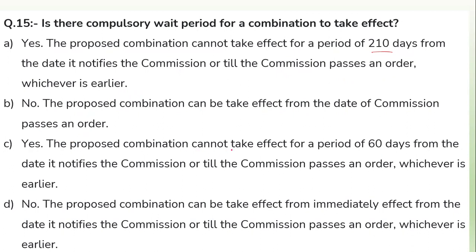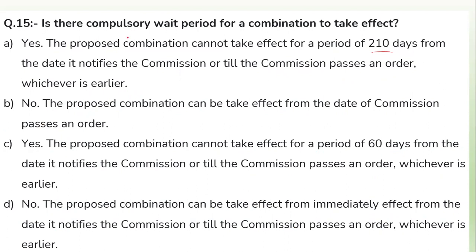Option C: yes, the proposed combination cannot take effect before 60 days from the date it is notified to the commission until the commission passes the order, whichever is earlier. And option D: no, the proposed combination can take effect immediately after the date it is notified to the commission until the commission passes the order, whichever is earlier.